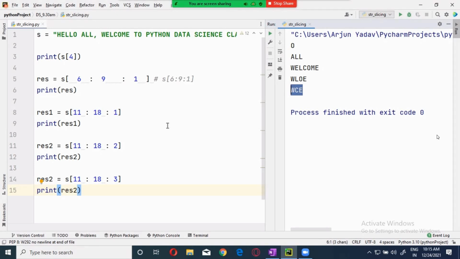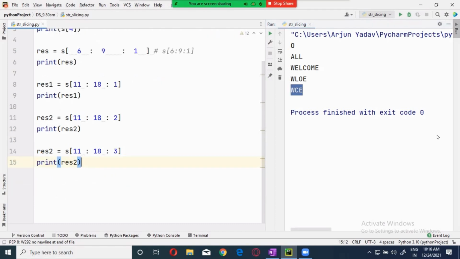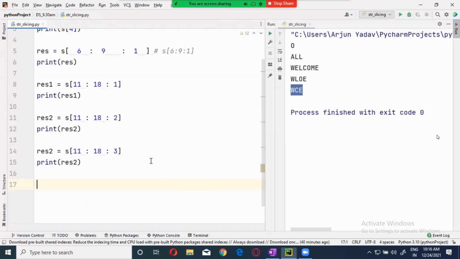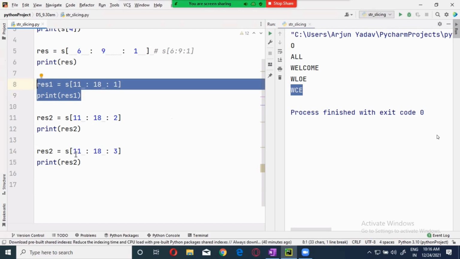Like whatever the data you are extracting from the starting and the ending index, how you want to print that one, that is what you will give it. Now, the next important thing is we are giving over here starting, ending, and step. Now, if I am giving now this one, let's take the first one.